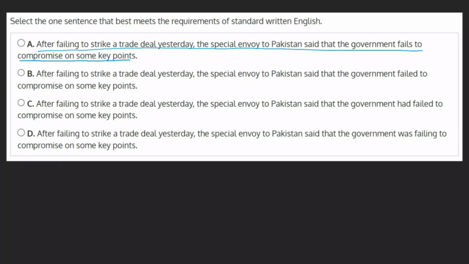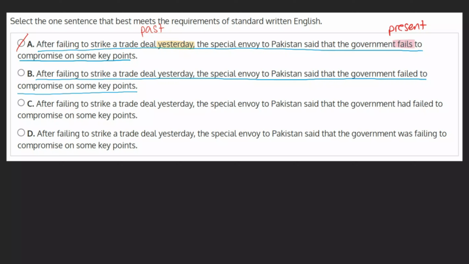We can see that we're talking about a past event, as this happened yesterday, but our verb relating to this past event, fails, is in the present tense. As these two tenses don't work together, we can mark this choice as incorrect. B. After failing to strike a trade deal yesterday, the special envoy to Pakistan said that the government failed to compromise on some key points.